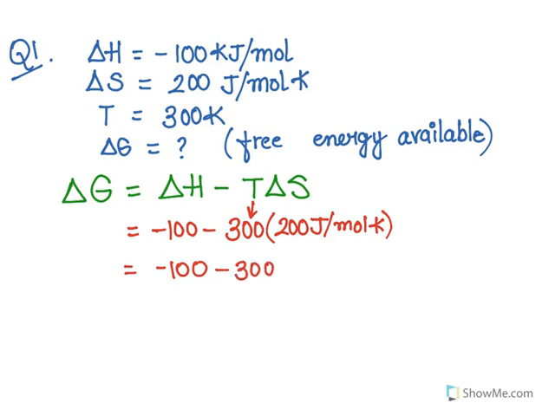300. Okay, now as I'm doing this question, students, I'm thinking that my delta H is in kilojoules per mole and my delta S is in joules per mole. So that's a problem here. We cannot solve until the units are the same. So what I'm going to do is convert the joules to kilojoules, which is 200 divided by 1000. So that is going to be kilojoules per mole now.